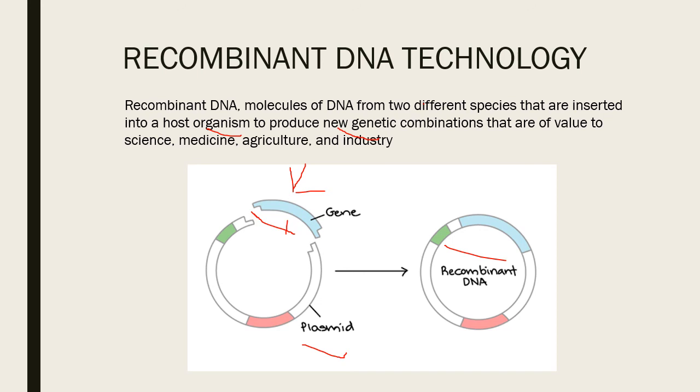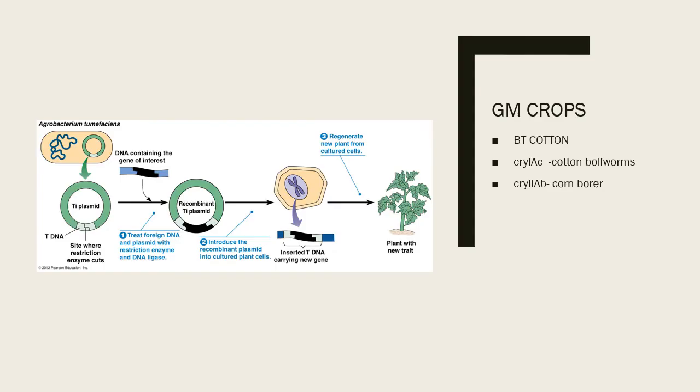After a recombinant DNA is formed, it is introduced into a cell or bacteria, which is called the host. Let us deal with this with an example. Take GM crops, for example BT cotton. In BT cotton, there are two genes which are isolated from the Bacillus thuringiensis bacteria: Cry1AC and Cry2AB.